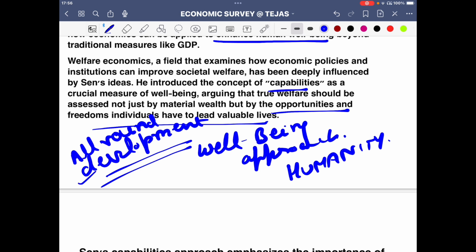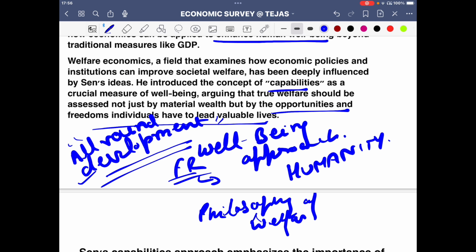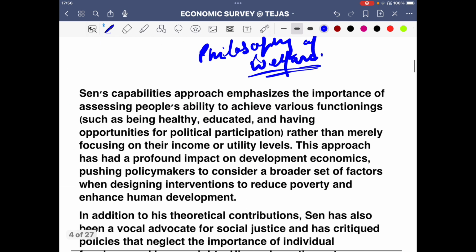That's the basic approach. All-round development, even in our fundamental rights, when we study, we talk about those ideas. In fundamental rights, Article 21, right to life, is a very expansive term. That is how the Supreme Court has interpreted it. Similarly in economics, we have the idea of all-round development, welfare economics, and that is very much represented in our Constitution itself. You get to know that our Constitution has at its base the philosophy of welfare.